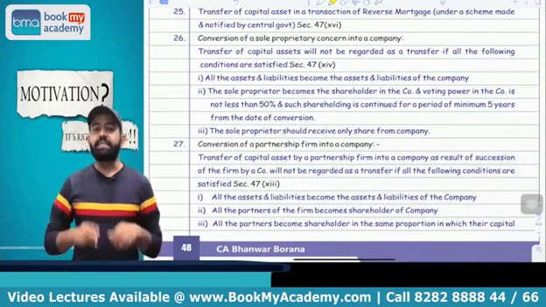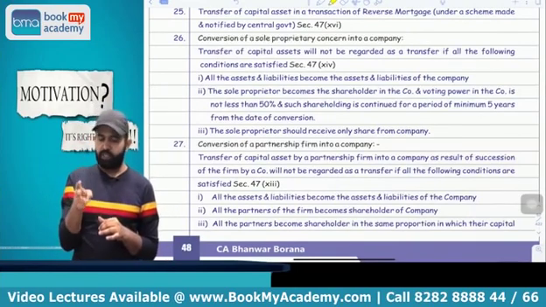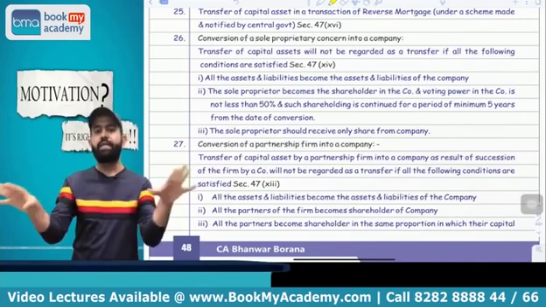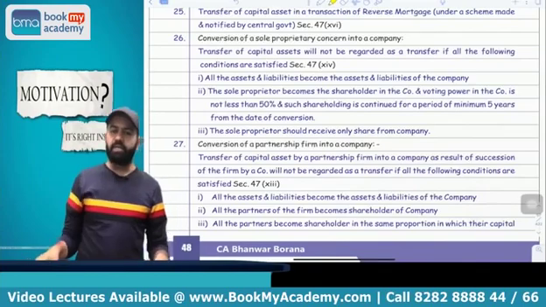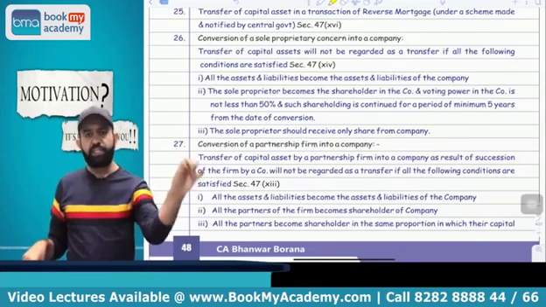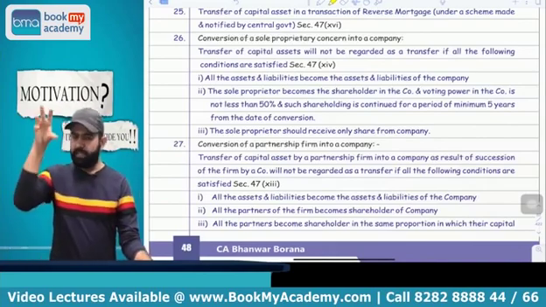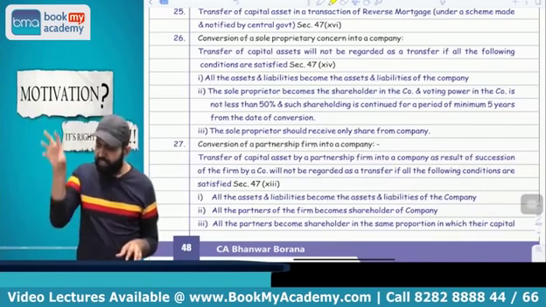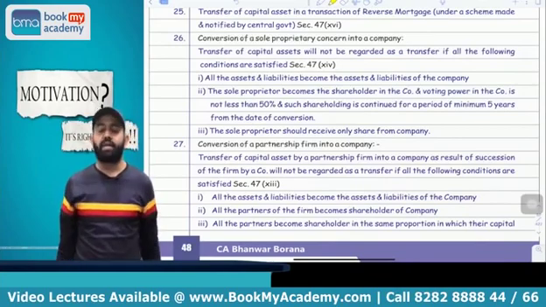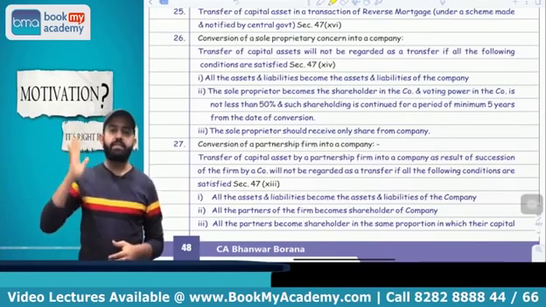There are basically three kinds of succession or conversion of business, and these three kinds of succession or conversion of business are totally exempt. Capital gain is not applicable. First point, all people please pay attention. If any partnership firm is converted into company, it is not treated as transfer, capital gain is not applicable if four conditions are satisfied.